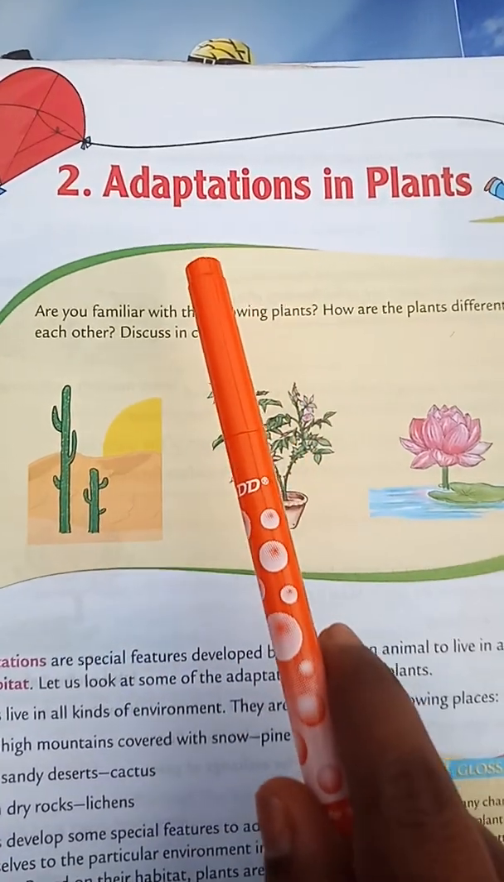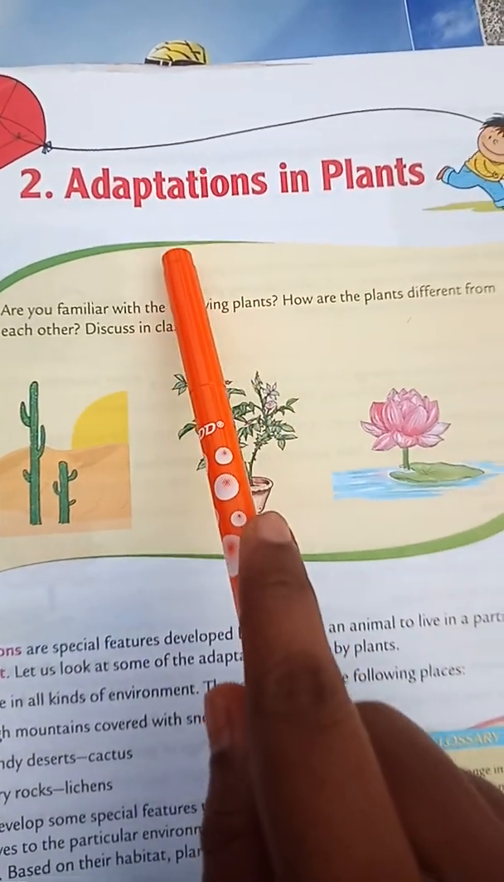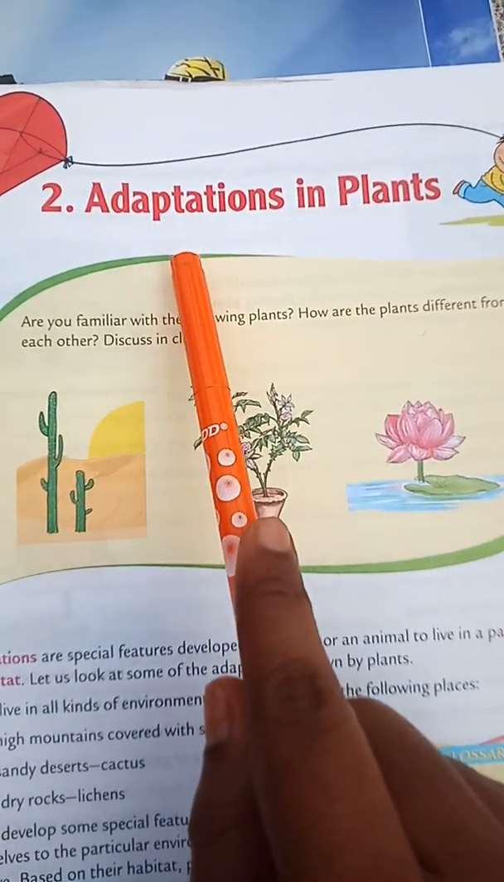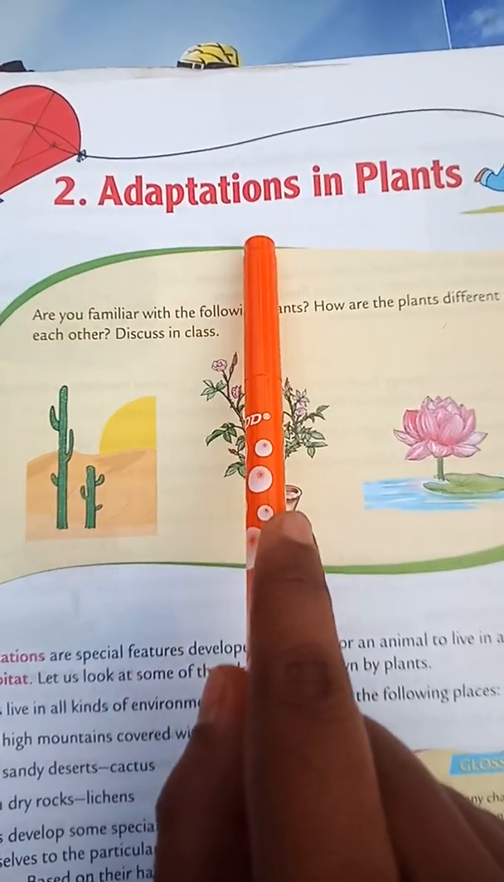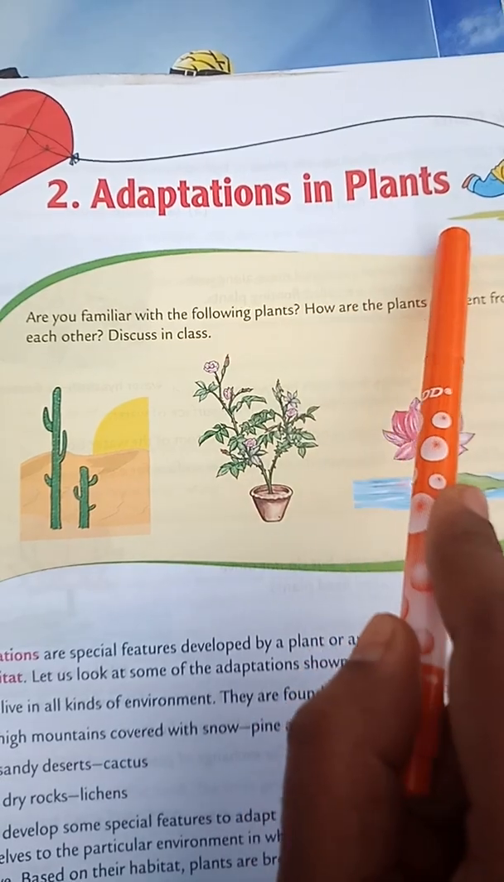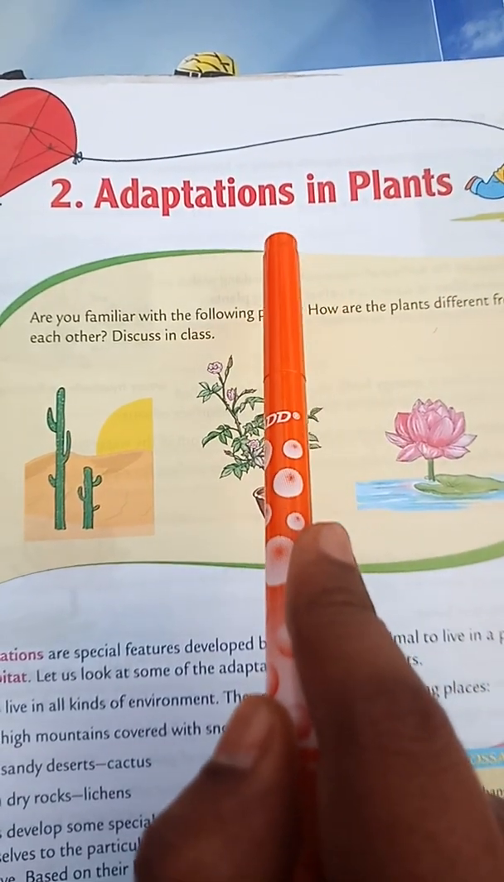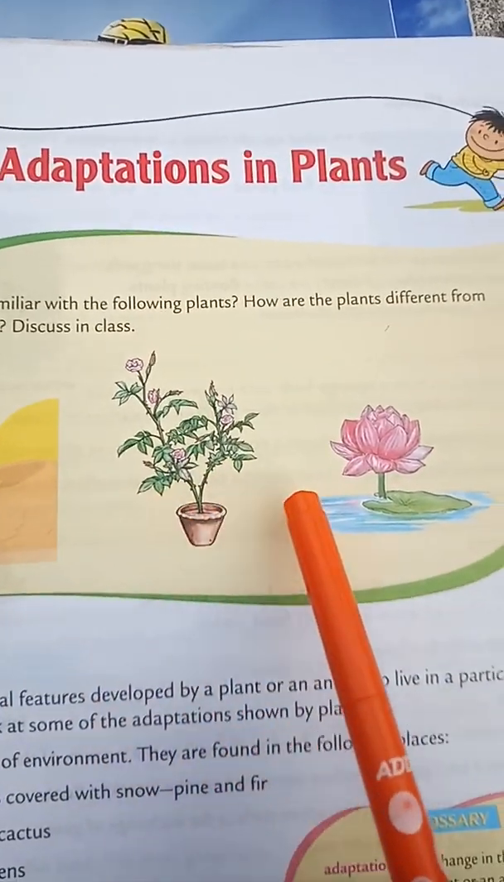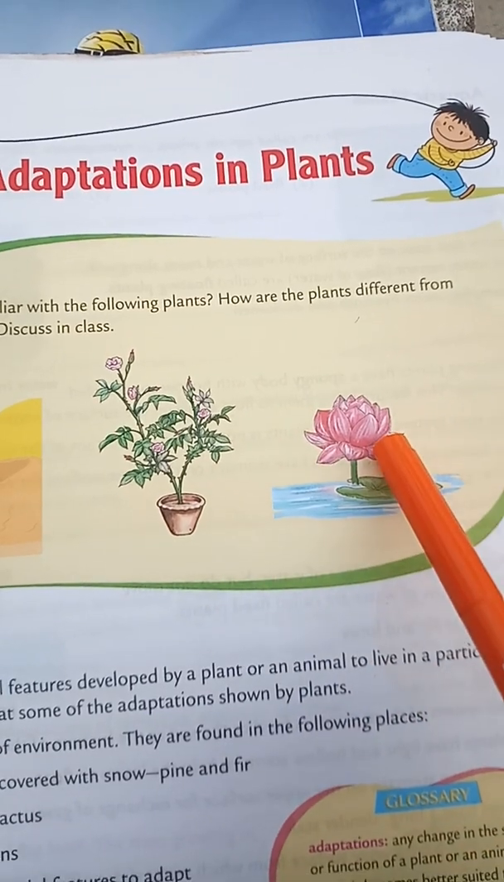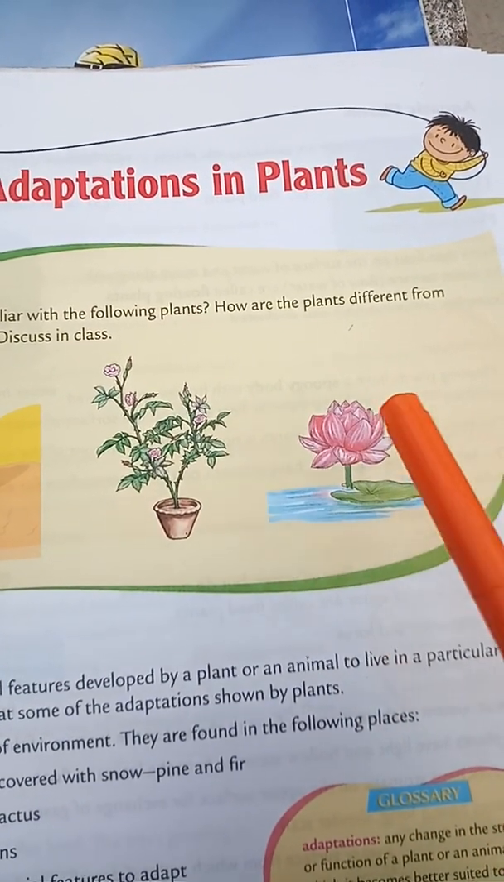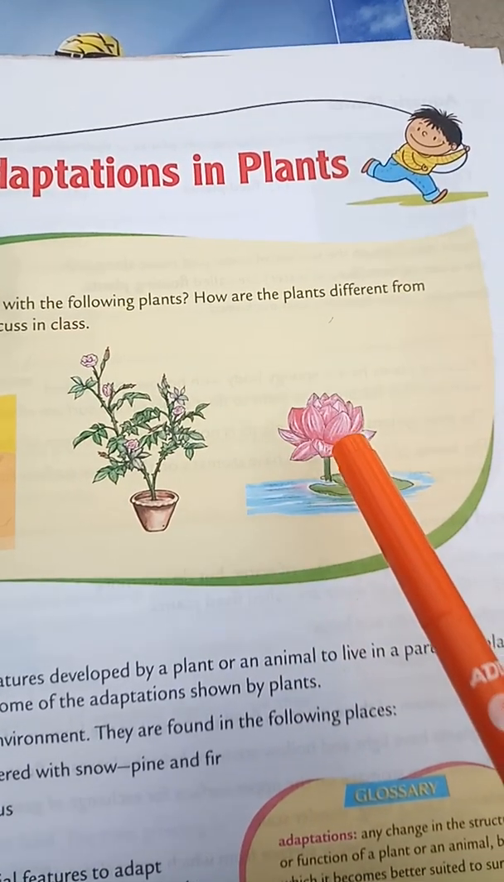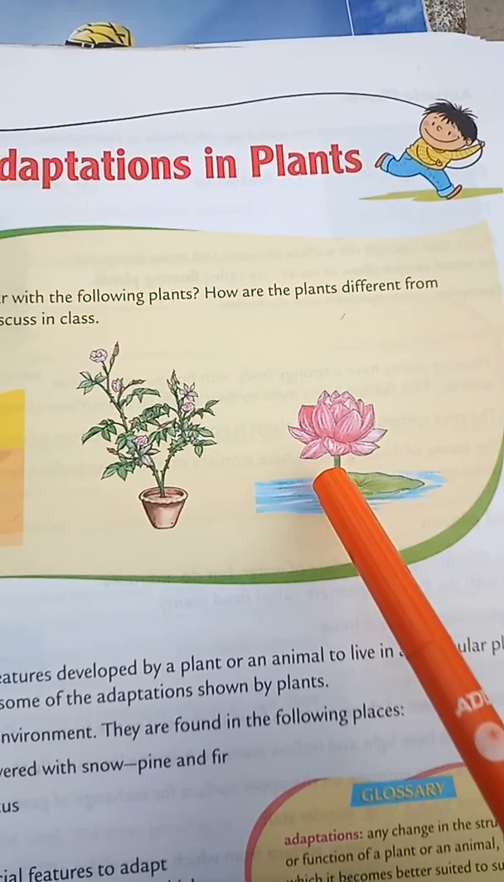Children, today we are going to discuss the second lesson, adaptations in plants. What is adaptation? Adaptation means a particular feature developed by plants to live in a particular area. So let us see these pictures. What is this? Lotus. Generally, where do we find lotus? In the water.